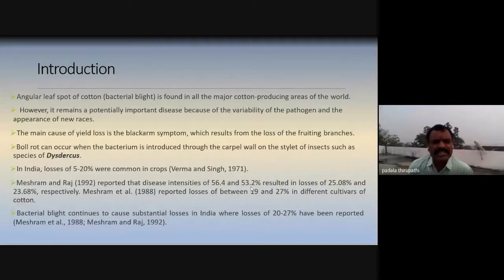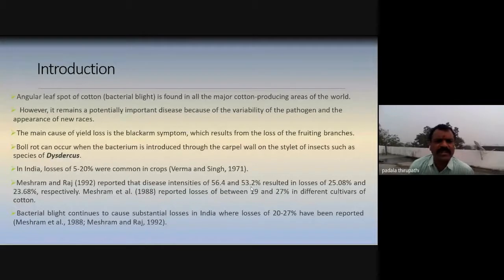So in this disease, we not only lose yield, but depending on the appearance of these symptoms, black patches appear on the fruits, and the fruits fall down without maturing. Even the fruiting branches dry and decay. Then the boll rot. Boll rot means the fruits of the cotton, which we call cotton bolls, you know, cotton bolls.